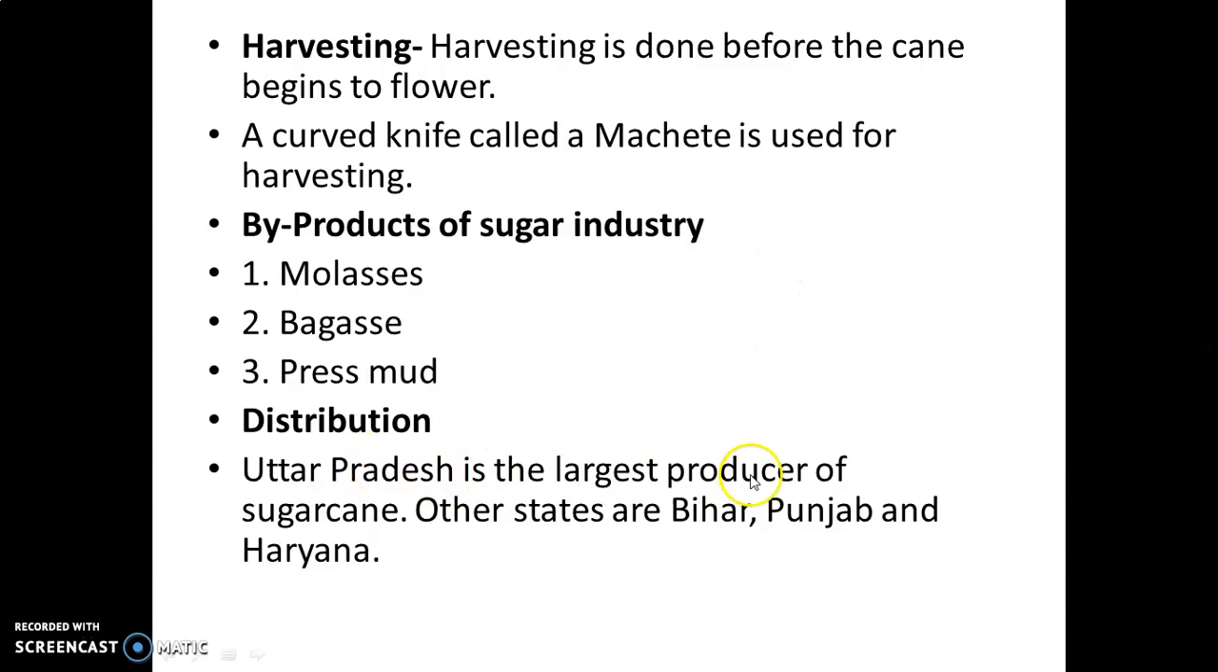Distribution. Uttar Pradesh is the largest producer of sugarcane in North India, and in South India, Maharashtra is the leading producer of sugarcane. Other states are Bihar, Punjab and Haryana.